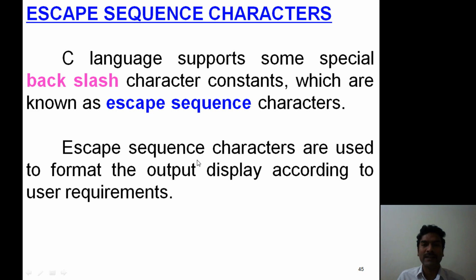Escape sequence characters are used to format the output display according to user requirements. That means when we are displaying output values on the monitor, the output values can be formatted in different ways. For this, C language supports a concept called escape sequence characters.